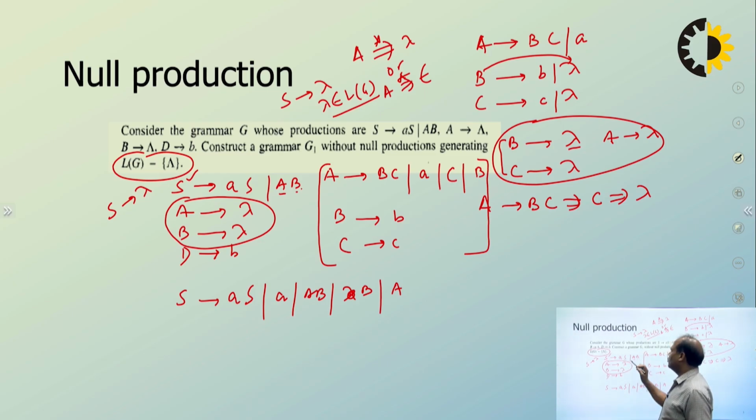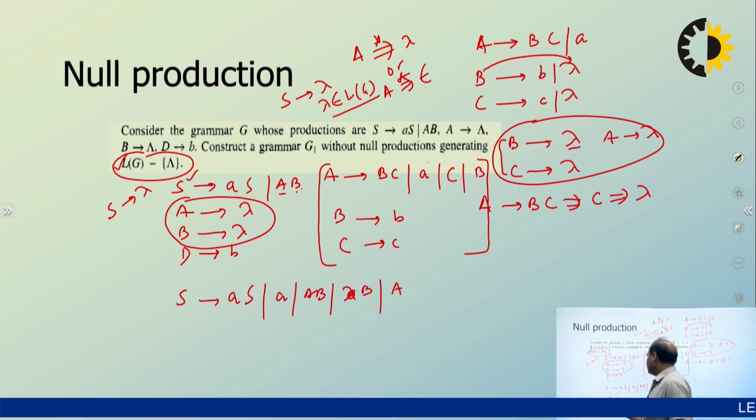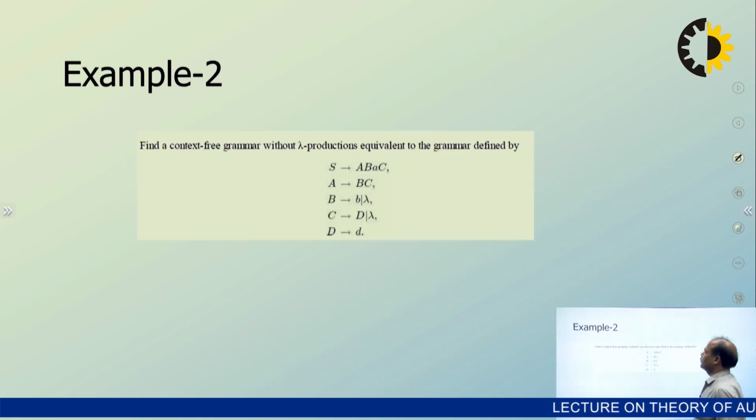We are interested in L(G) minus lambda, so S goes to lambda is not going to be included. This is deleted, and D goes to B. So this is the grammar without lambda production. This is another example, you can go through this. This is the one.